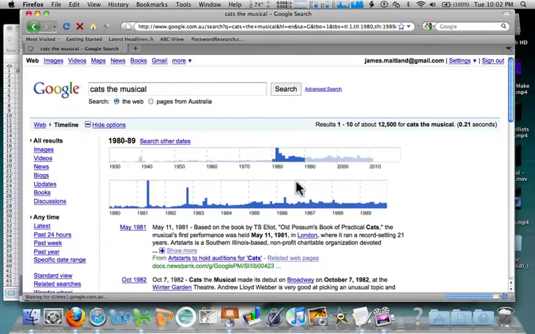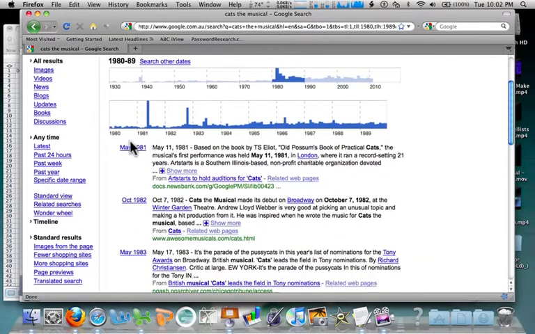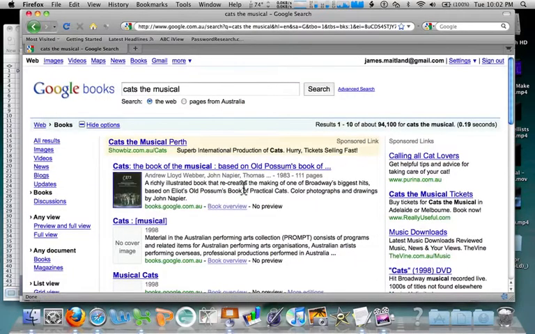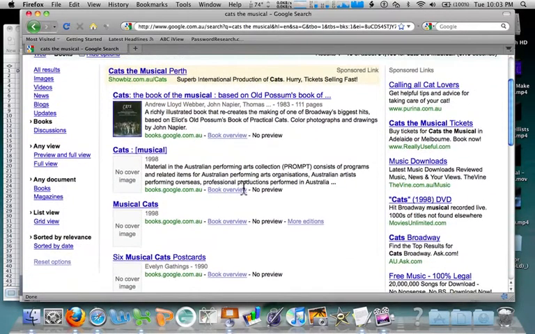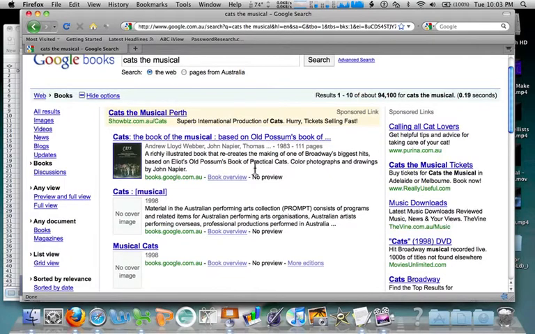I want to particularly go to 1980 when it was first made. I'm having a look at 1980s here, show me some articles that are there. But I don't want to look at articles, I want to see if there's any books. Did you know Google's trying to scan every single book that's ever been published? They're working their way through, they've got lots of them on. Yes, I know there's copyright issues there, but simply it's up to the owner of the book to say, I don't want to preview it on this one. So you can't look at it.